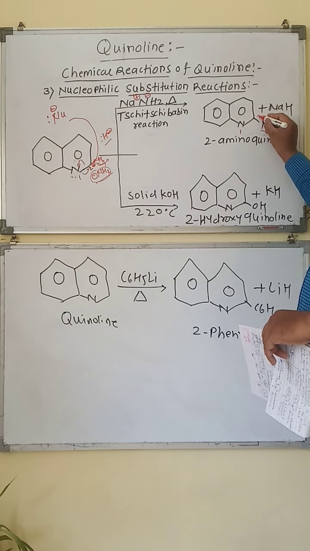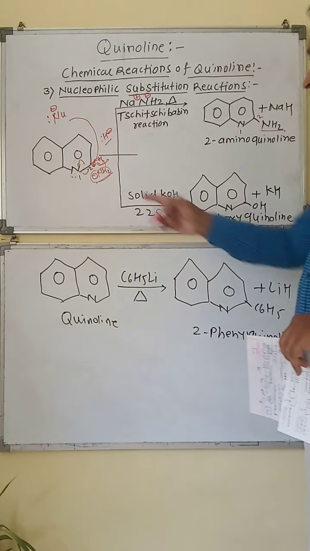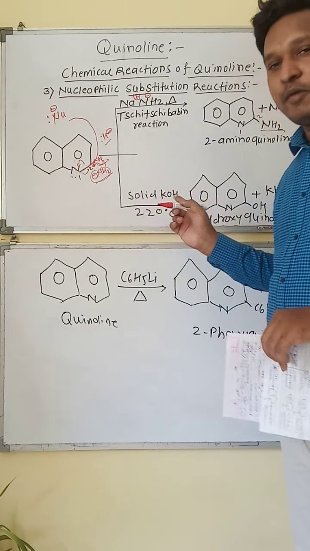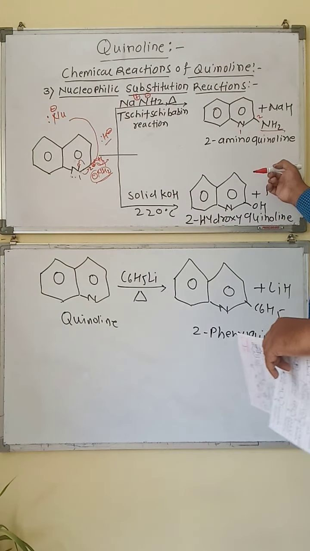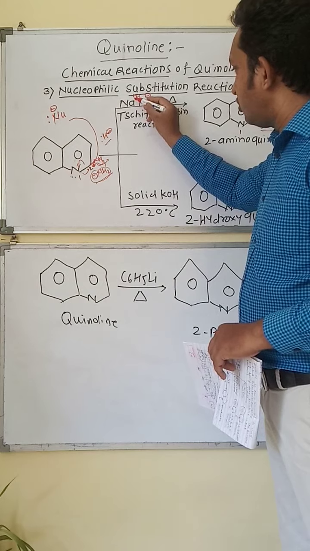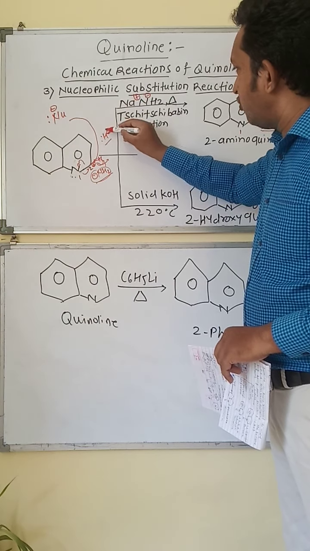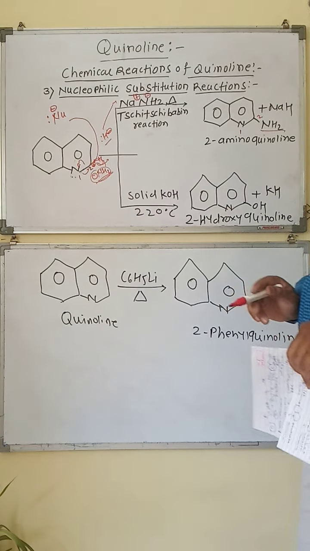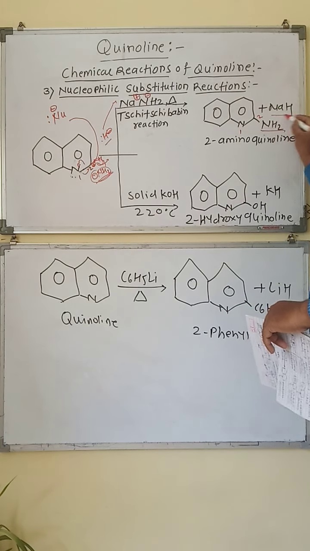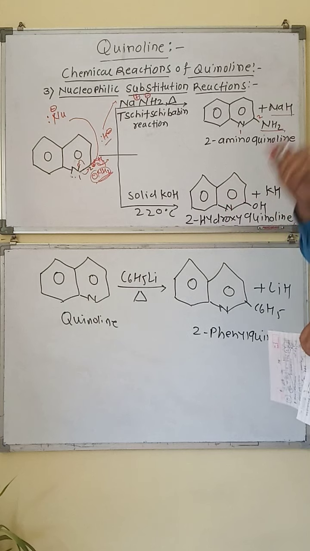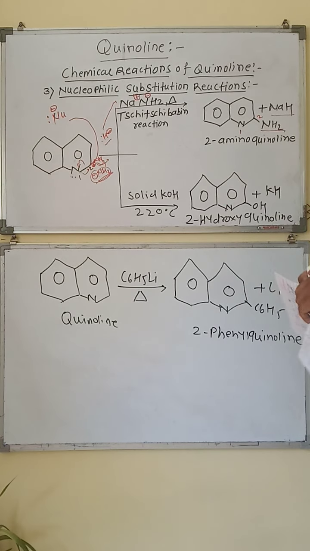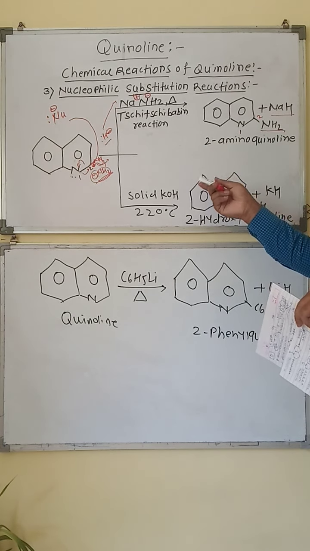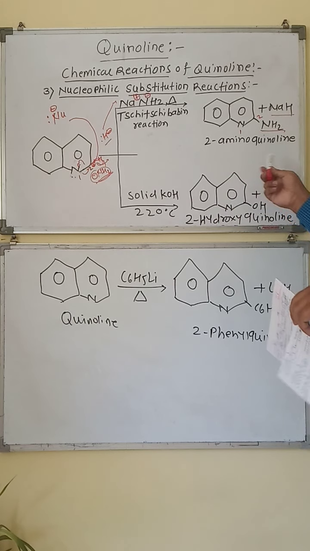This is the first position nitrogen, this is the second position carbon atom. In this way there is a formation of 2-aminoquinoline. Also, the sodium positive is attracted toward the hydride ion, which is replaced by the amino negative group, so we get NaH, means sodium hydride. This is about the Chichibabin reaction or amination of quinoline. We get 2-aminoquinoline.